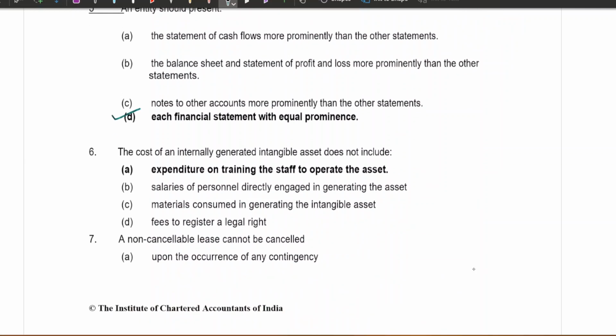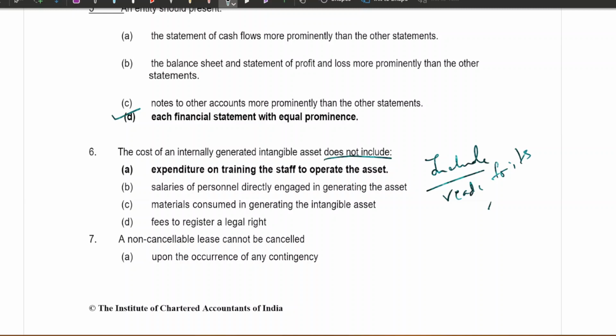Okay, the sixth one. The cost of an internally generated intangible asset does not include... While reading the question, we have to be careful. It says does not include. So first I'll tell you what all it includes. It includes the directly attributable expenses relating to creating, producing and making the asset ready for its intended use.